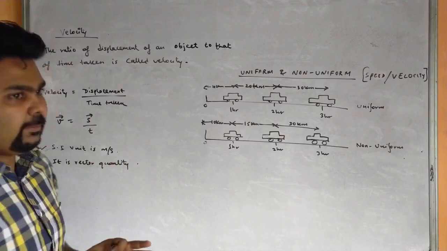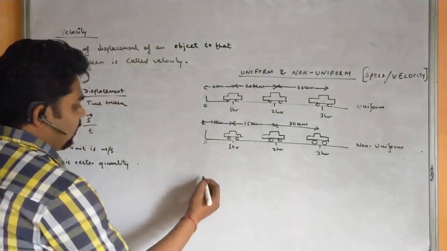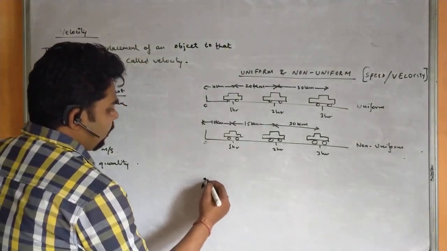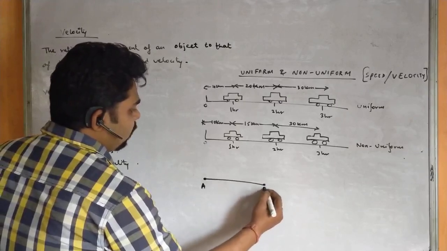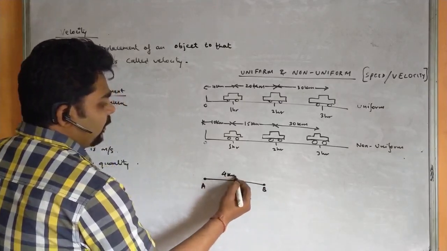So specifically, if you see what is displacement, suppose a body is at point A. It has moved from point A to point B, covering 4 km, right?